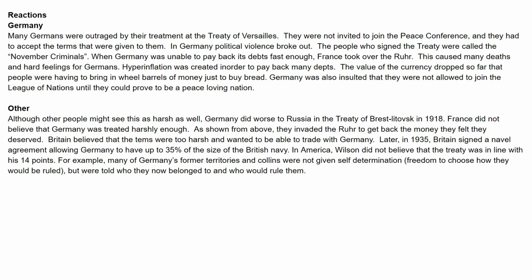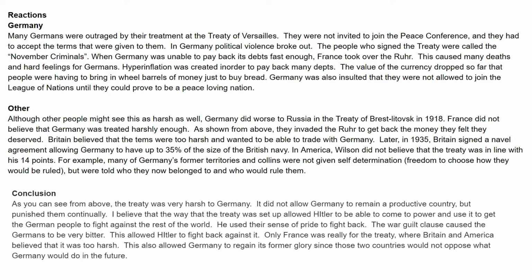Now we've got the second part, the reaction. Already read them, already discussed it, and I'm just going to pop a little conclusion there. As you can see from the above, the treaty was very harsh to Germany. It did not allow Germany to remain a productive country, but to punish them continually. I believe the way the treaty was set up allowed Hitler to come to power and use it to get the German people to fight against the rest of the world. He uses their sense of pride to fight back.